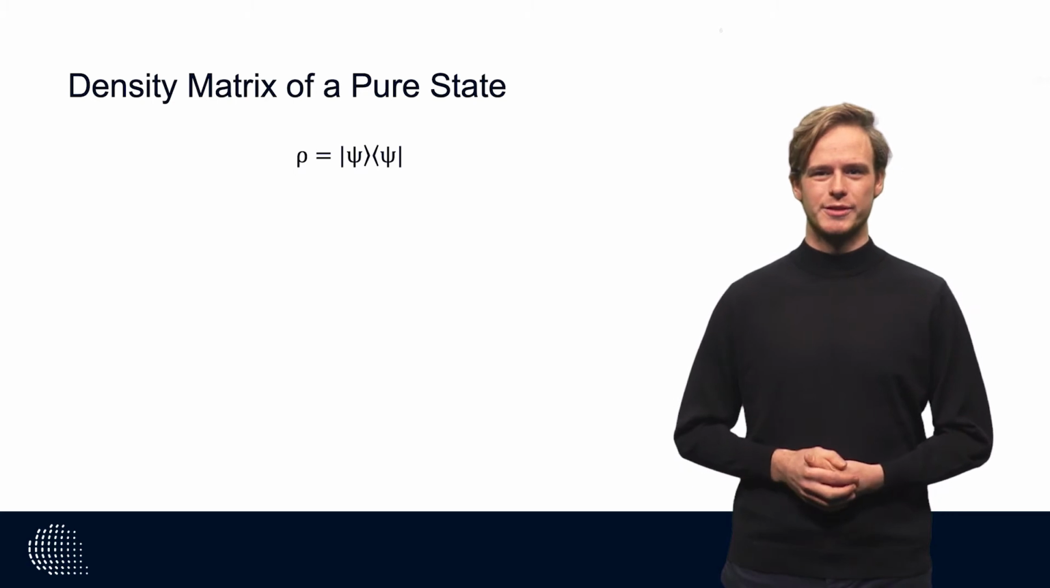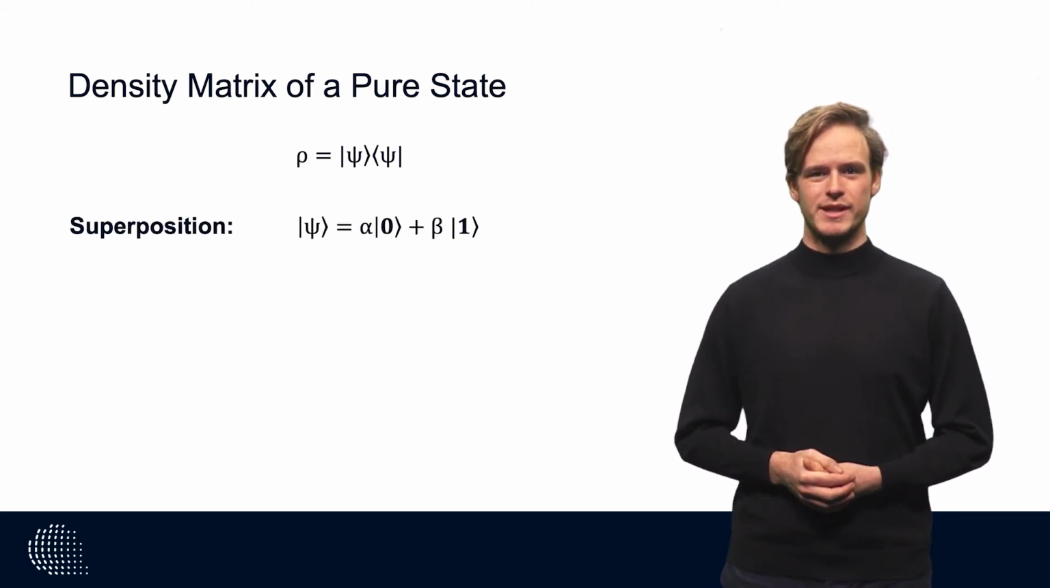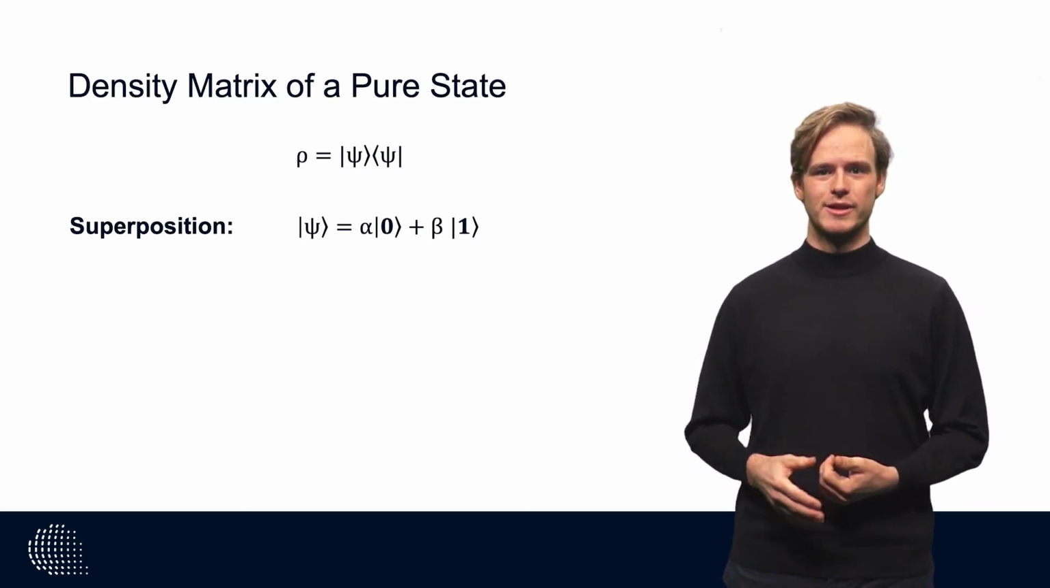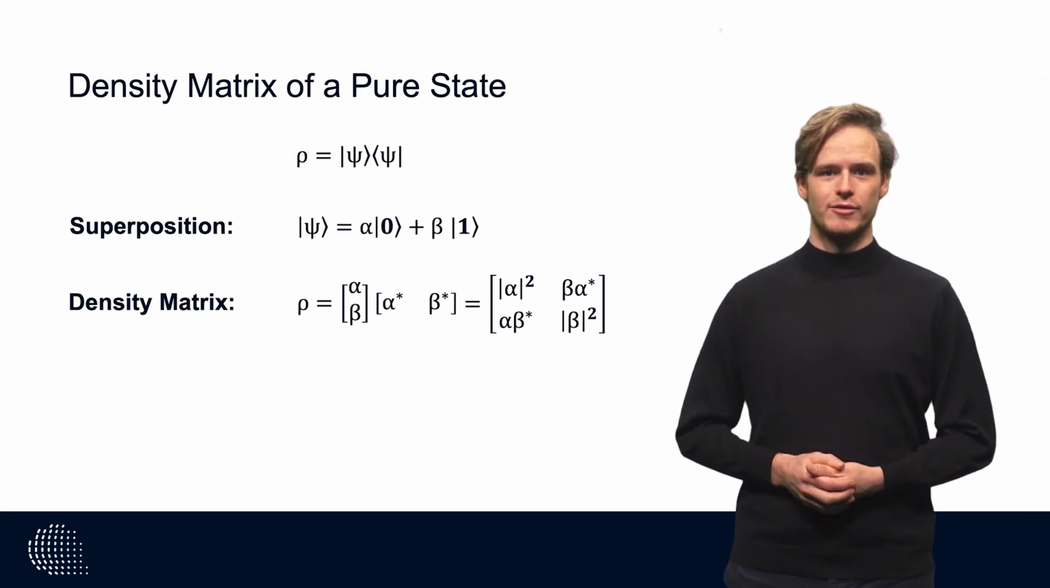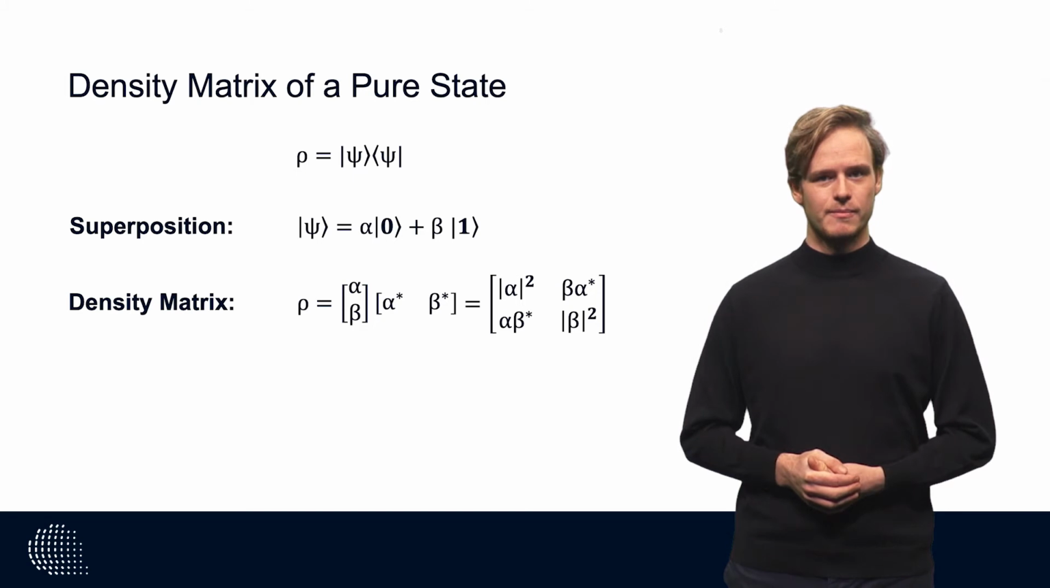If we have a pure superposition state, psi equals alpha 0 plus beta 1, the density matrix will be the vector multiplication of the column vector alpha beta and the row vector alpha star beta star, where the stars denote the complex conjugate.